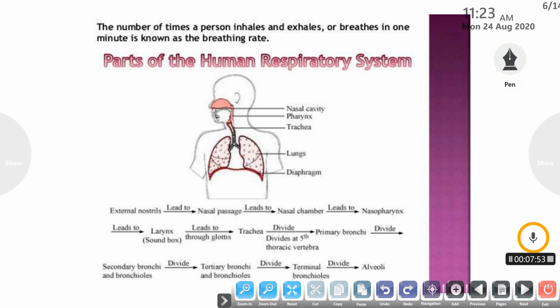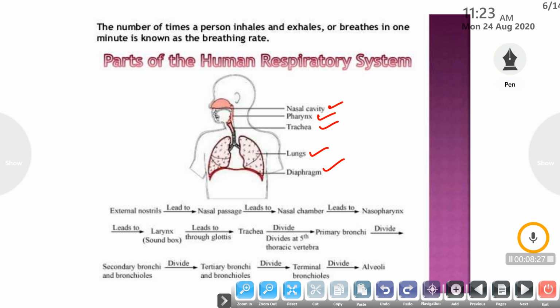First are the parts of the human respiratory system. The basic parts are the nasal cavity, posterior to that the pharynx, then the trachea, lungs and diaphragm. The trachea leads to the bronchi. The bronchi are further divided into primary bronchi, then secondary bronchi and then tertiary bronchi, which are responsible mainly for the gaseous exchange.